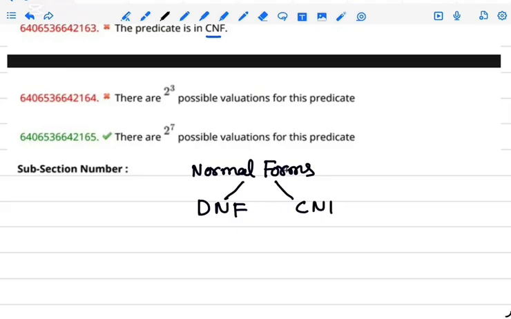That is conjunctive normal form and disjunctive normal form. C is for conjunctive, and D is for disjunctive.